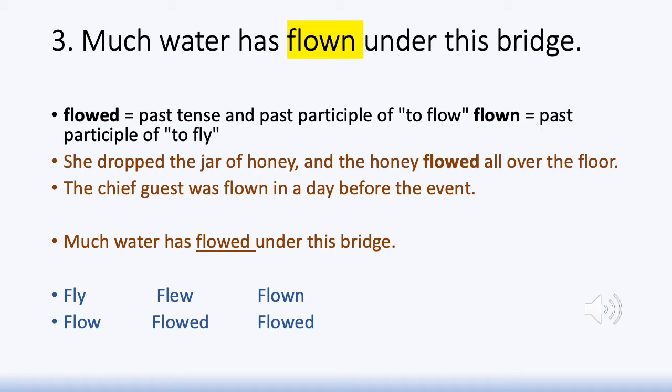Flown is a word that is used to refer to a past action of flying. The chief guest was flown in a day before the event. The chief guest was brought in an aircraft, was therefore flown in a day before the event. So we need to distinguish between the past tense and the past participle forms of these two verbs, fly and flow. Much water has flowed under this bridge.